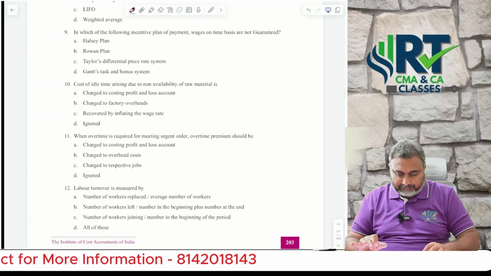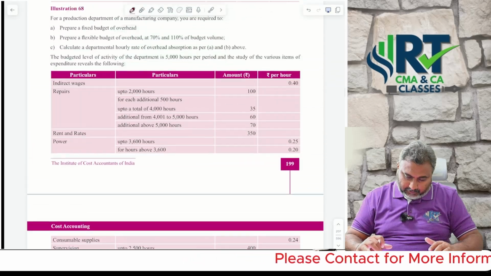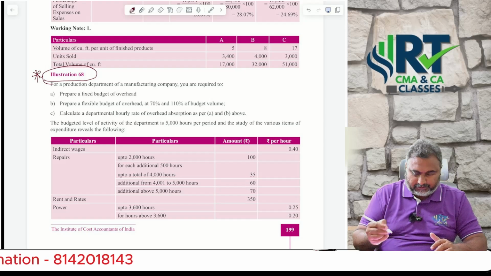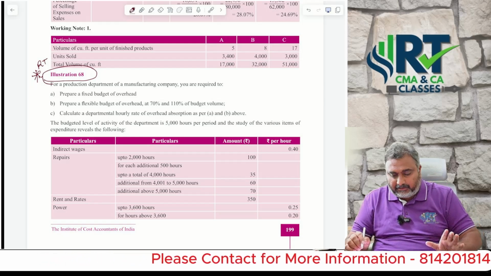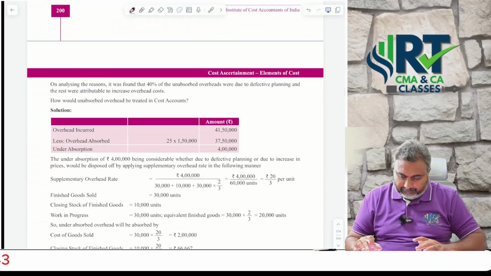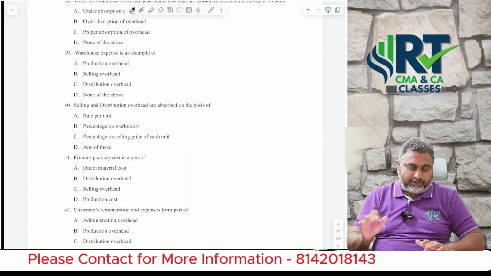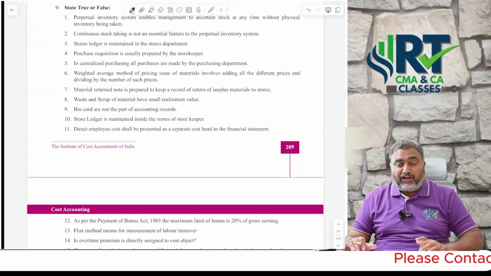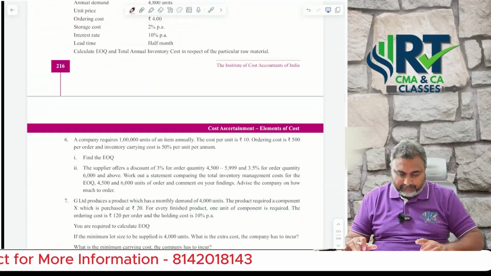Next, one more question I want to convey. Illustration number 68 from your study material is also an important question. Under overheads, do that problem also. Next, as I already told you, for MCQs compulsorily read your study material, and I will share with you one PDF regarding MCQs. Go through those MCQs as well.